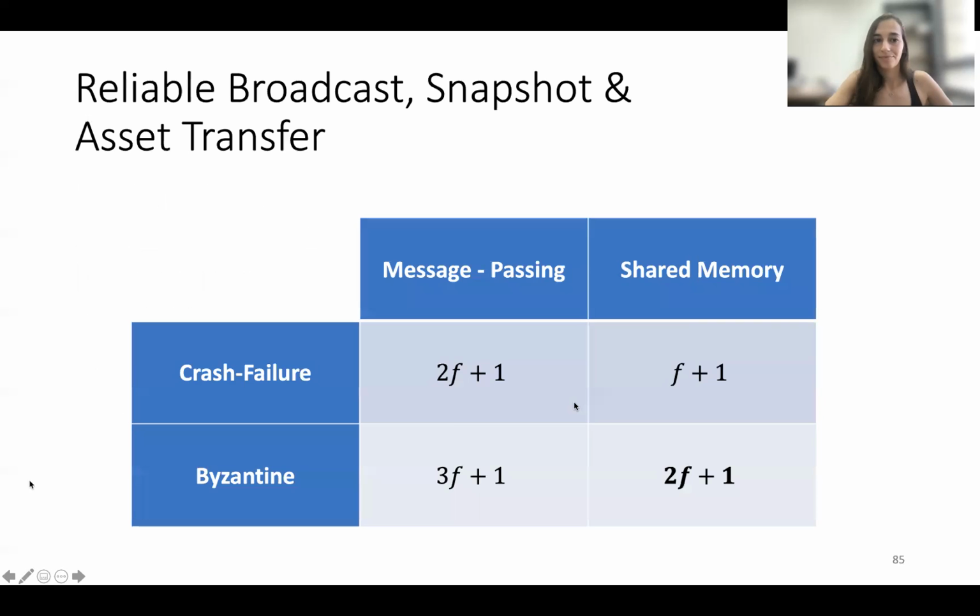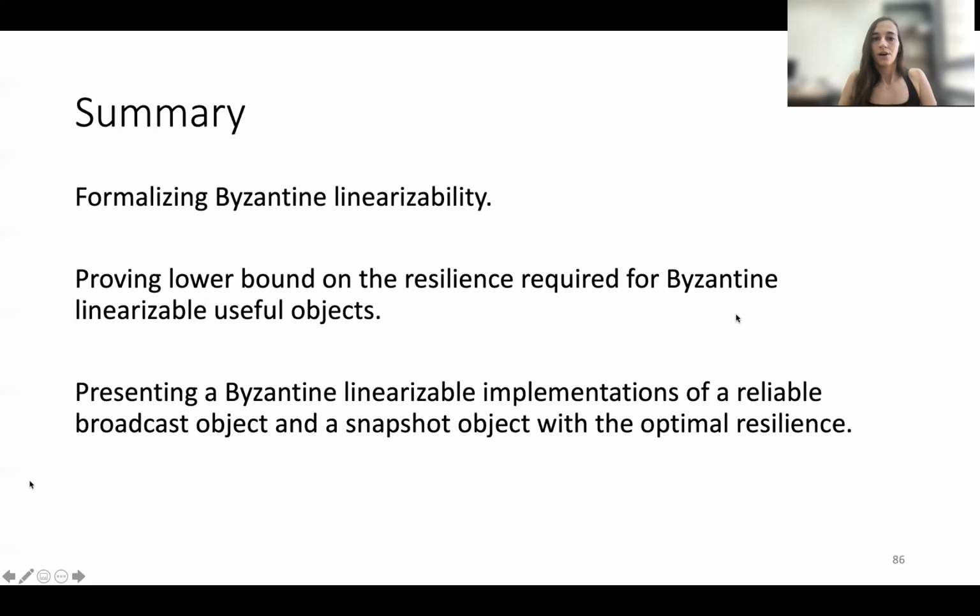Let's summarize. First of all, we completed this table, right? We know from the lower bound and from the upper bound that the optimal resilience for Byzantine clients using reliable broadcast, snapshot and asset transfer in the shared memory model is 2f+1. We formalized Byzantine linearizability. We proved the lower bound for these objects, and then suggested an algorithm with the same optimal resilience, and implemented the useful asset transfer and the even more useful objects, the reliable broadcast and snapshots. Thank you for listening.